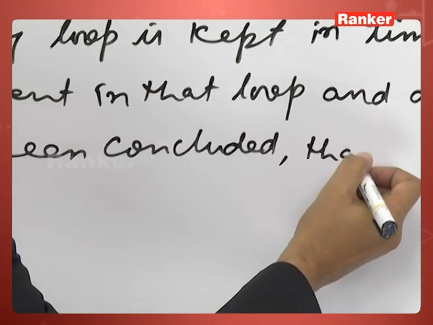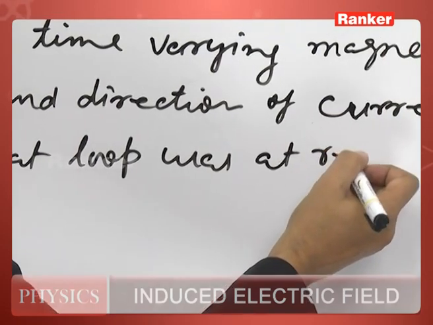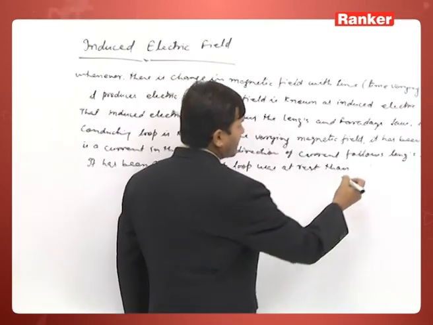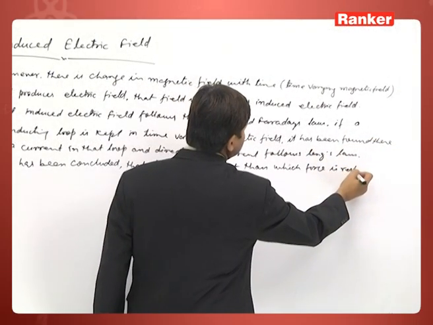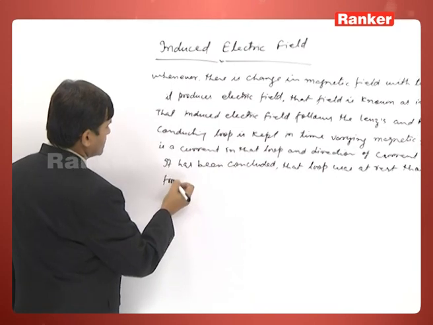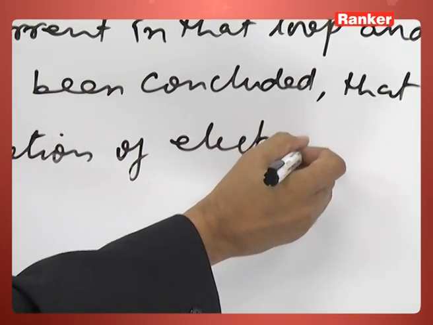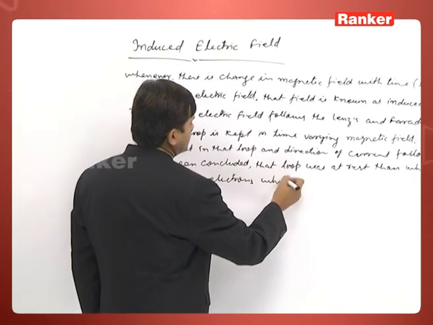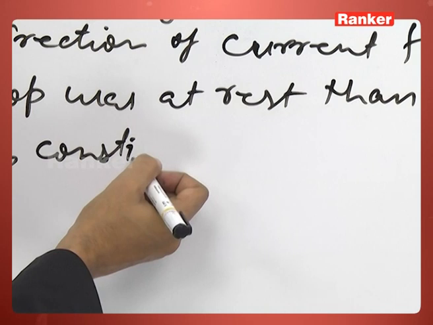So, it has been concluded that if the loop was at rest, then which force is responsible for the motion of electrons which constitute current?